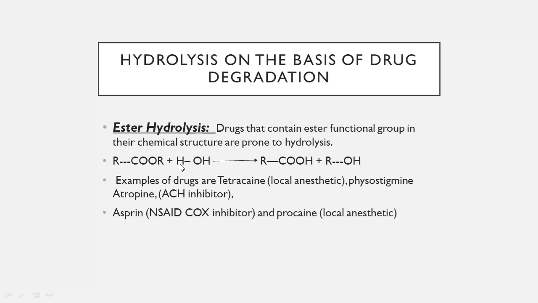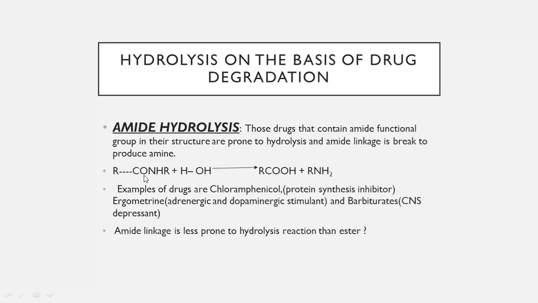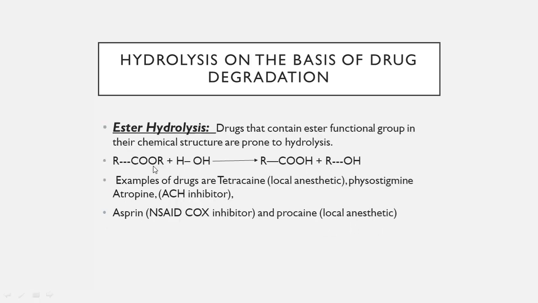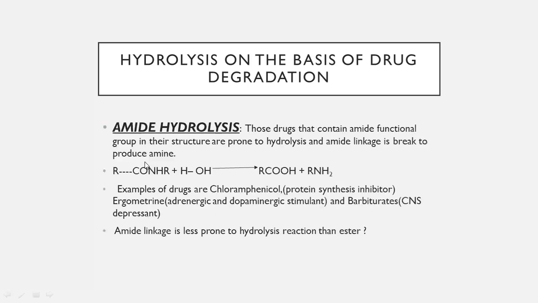So simply, why are esters more prone than amides to hydrolysis? In ester you can see that the carbonyl carbon is bonded to two oxygen atoms, whereas in amide it is bonded to one oxygen and one nitrogen atom. So two oxygen atoms are more electronegative than a nitrogen atom. Therefore, due to this greater electronegativity, the carbonyl carbon present in the ester functional group is more prone to hydrolysis than in the amide functional group. Hope the concept is clear.